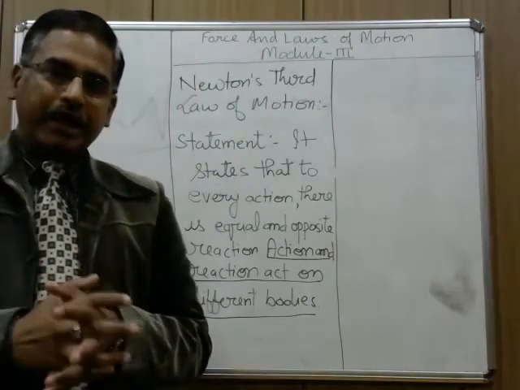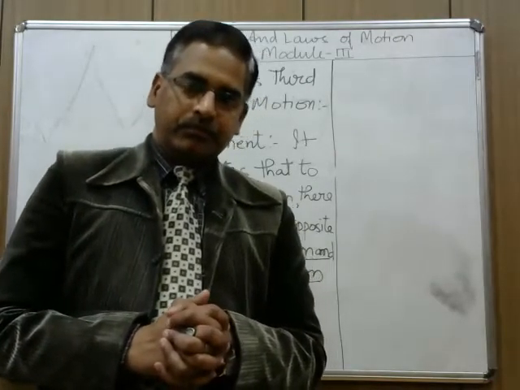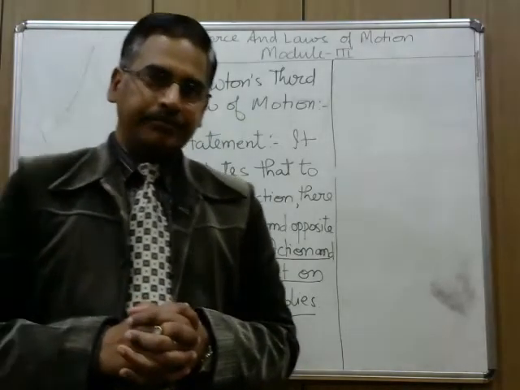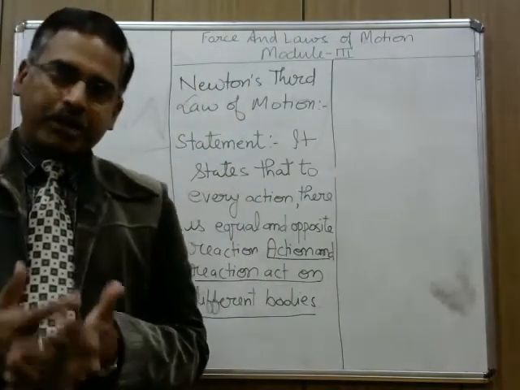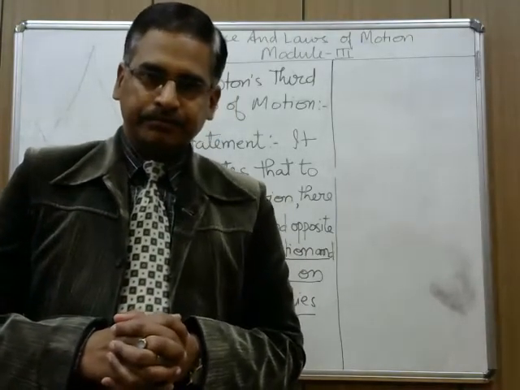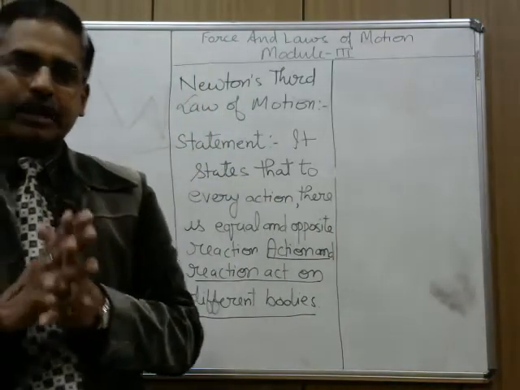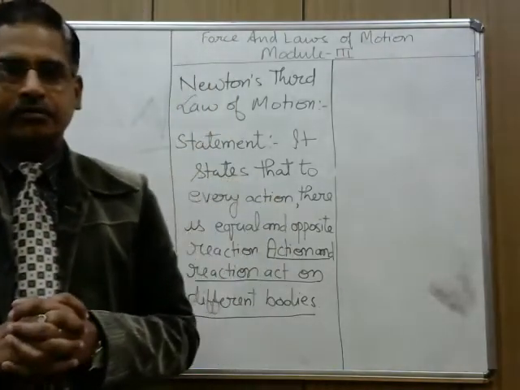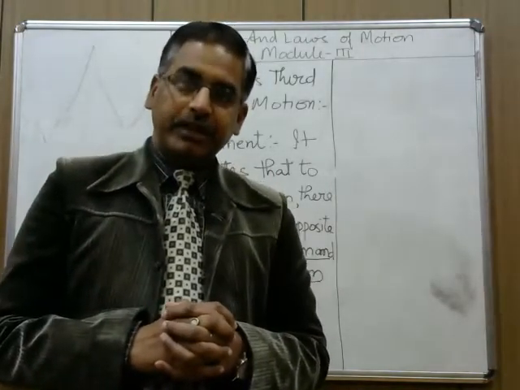This moving of gun in the backward direction is the reaction. The velocity with which the gun moves in the backward direction is called recoil velocity, and this process is known as recoiling of gun. Now, in all the examples discussed, two things are to be noted. First, action and reaction. To every action there is an equal reaction in opposite direction.